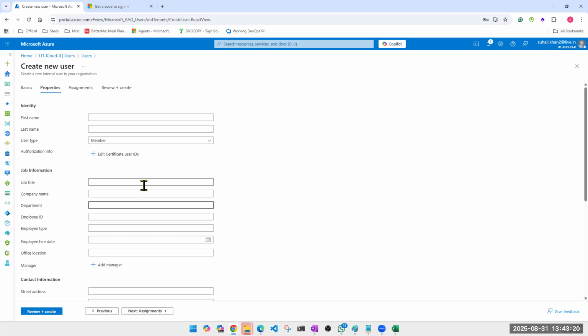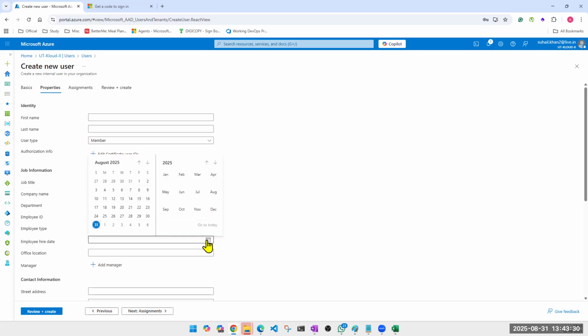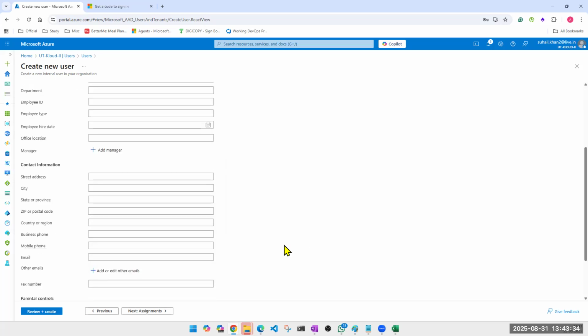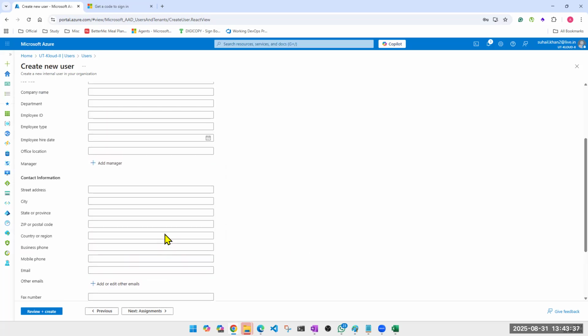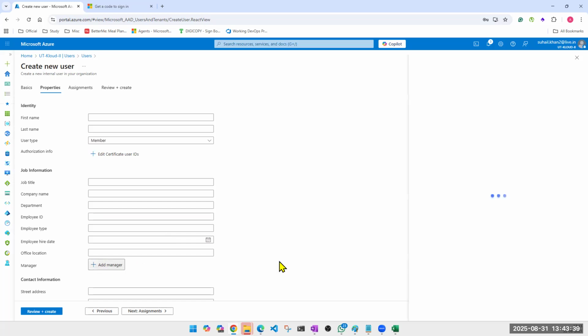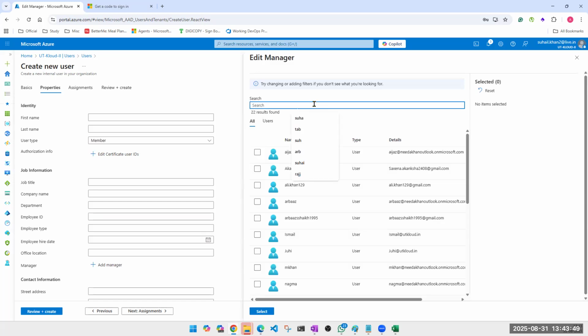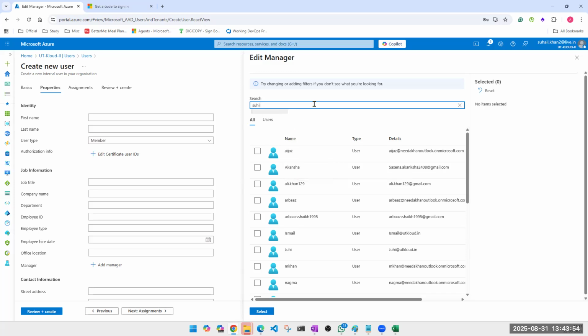Department. In that, are you working in the finance department, admin department, legal department? You can fill all of these. Employee ID, employee type, is it permanent, right? Employee hire date. Let's say you're creating it today, but he's going to start from tomorrow or maybe 6th of September. So you can have all these details, but all of these are optional. You can add a manager also. While adding a manager, you can search for his manager because obviously a manager is someone who's already in the system, right? So here it will give me the list of my users. So let's say I'm hiring someone and that person's manager is already here.